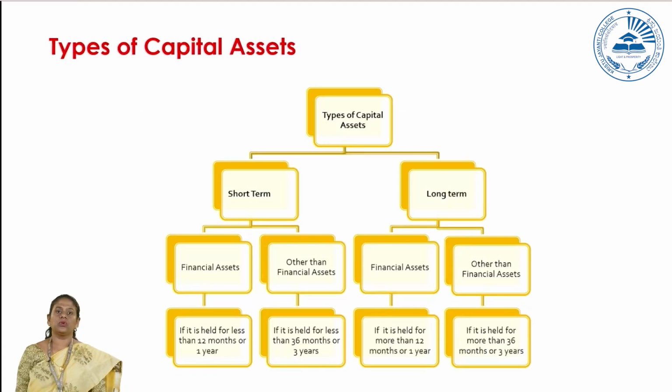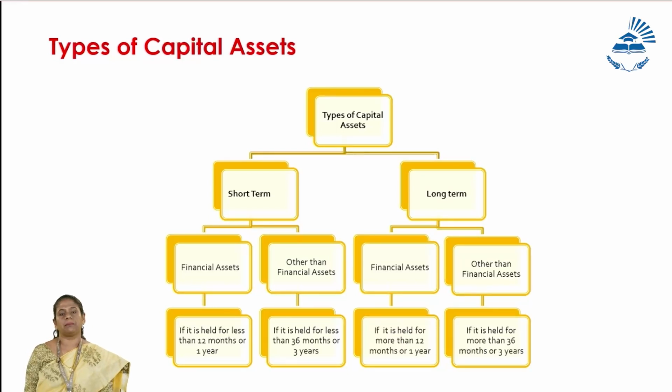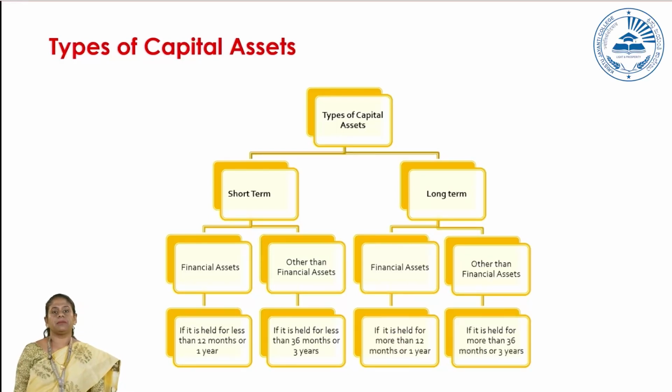Basically, there are two categories of capital assets: short-term capital assets and long-term capital assets. Under short-term, you have financial assets and non-financial assets. In the same way, in long-term also, you have financial assets and non-financial assets. Financial assets are nothing but securities and stocks. Non-financial assets are things like land, building, plant and machinery, and jewelry. These all come under the category of non-financial assets.